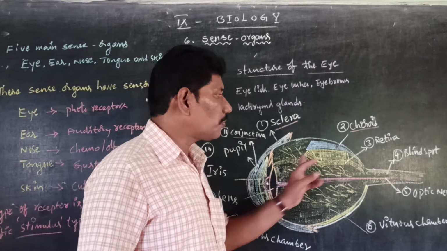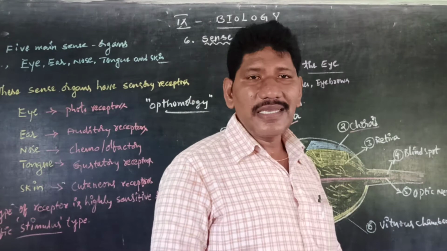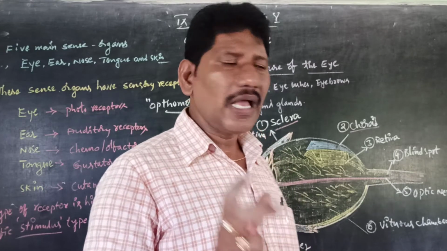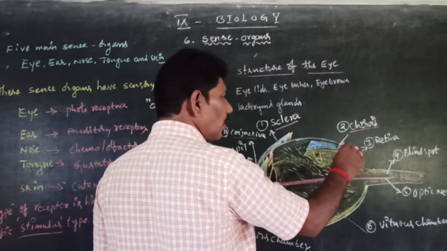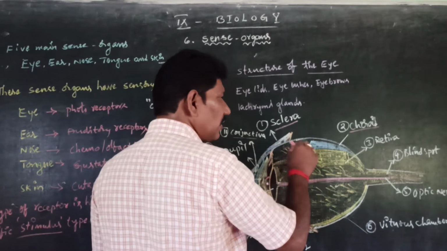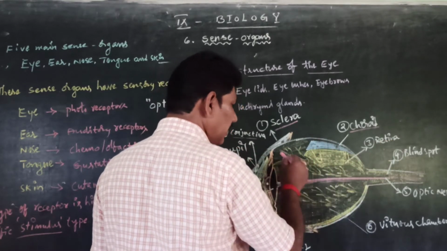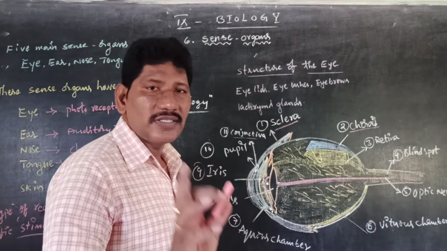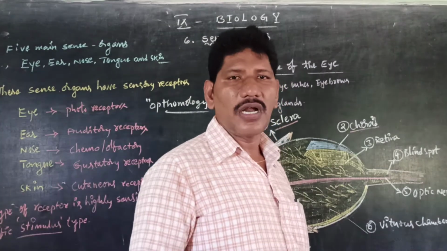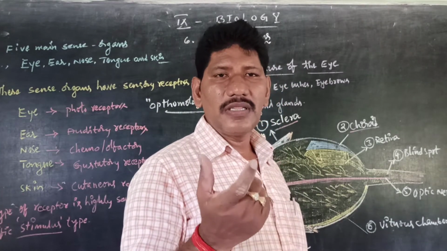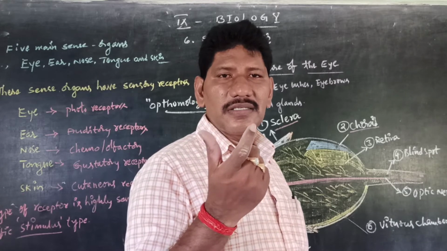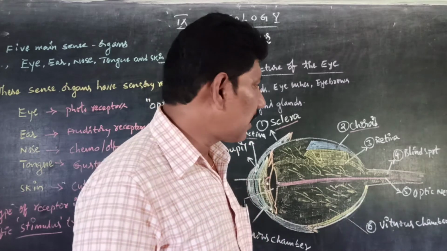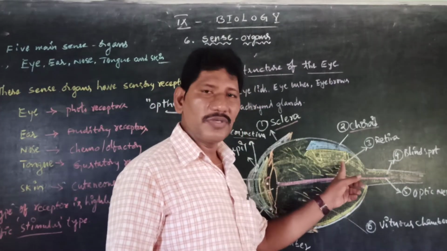Is that clear, children? The next part is called the retina. It is the most sensitive part of the eye. The retina occupies almost the entire eye. This retina is made up of two kinds of cells based on their shape. Those are called rods and cones. Based on the shape of the cells, the retina has rod-shaped cells and cone-shaped cells.